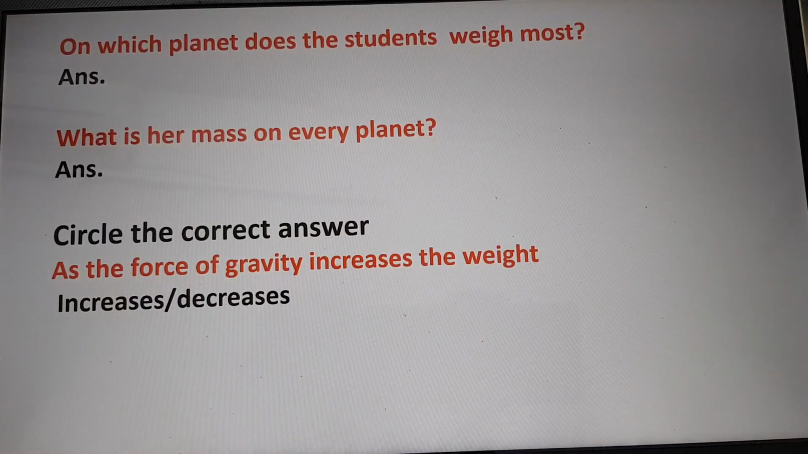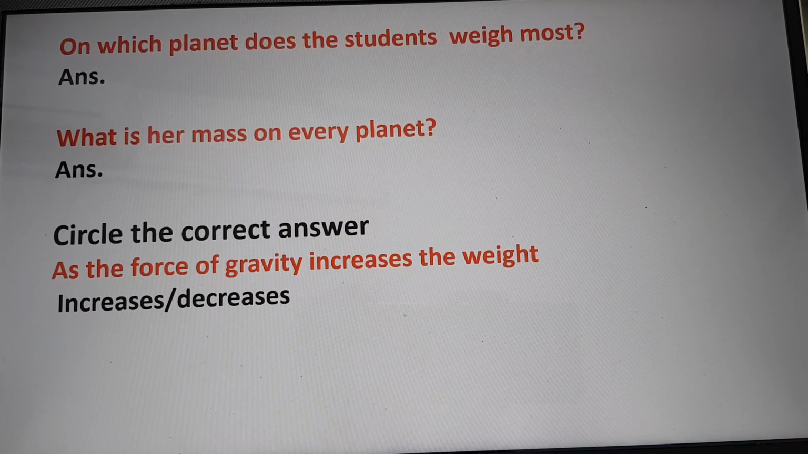On which planet does the student weigh most? What is her mass on every planet? Next question is, circle the correct answer. As the force of gravity increases, the weight increases or decreases?